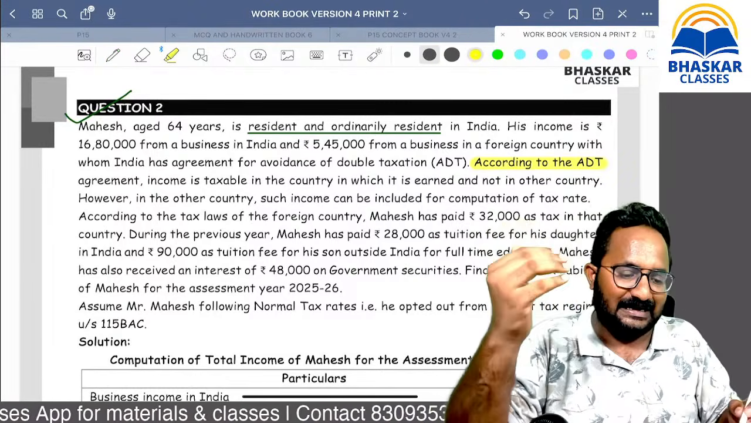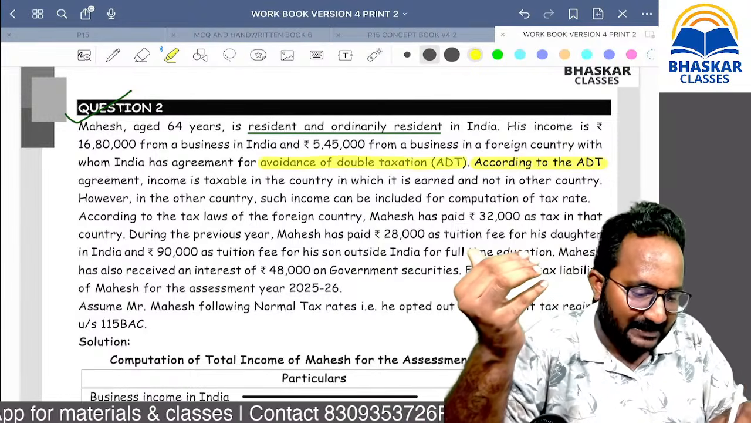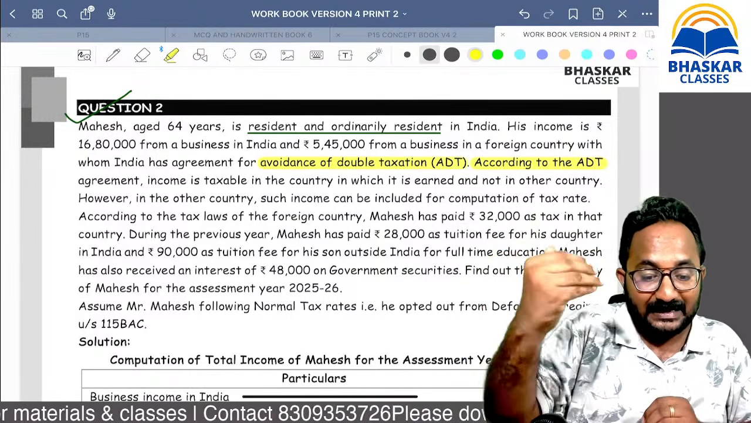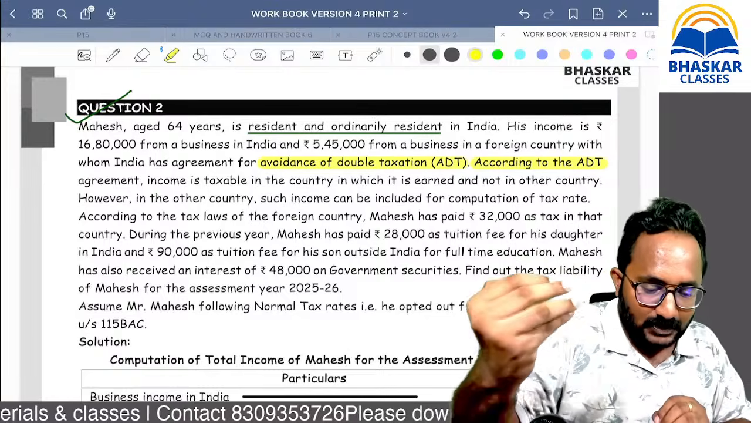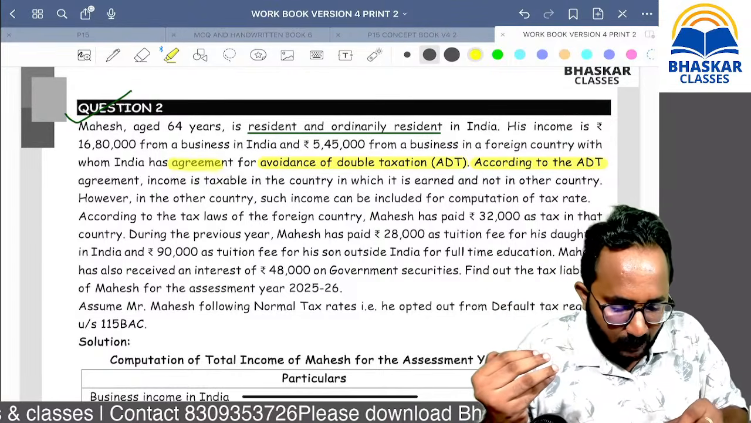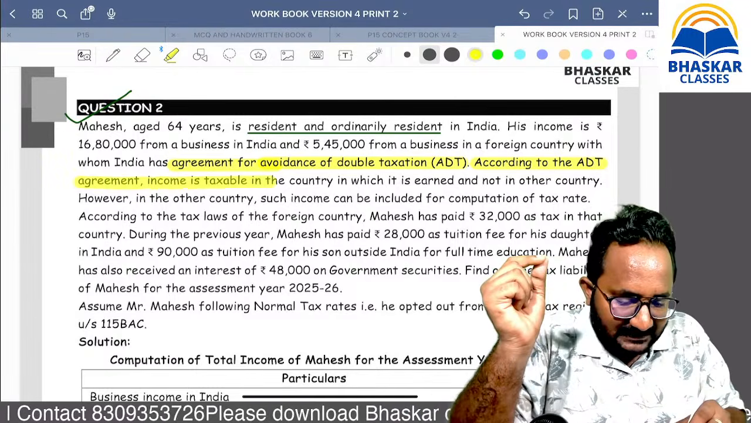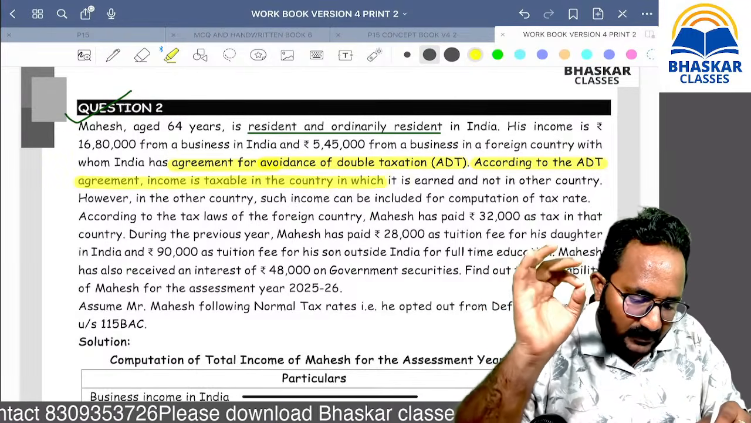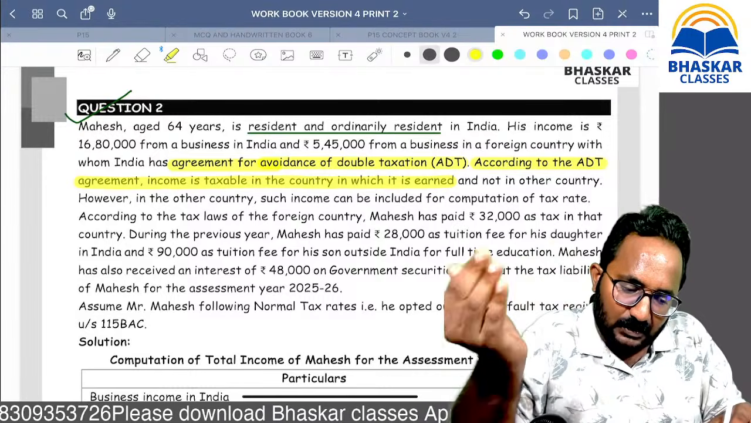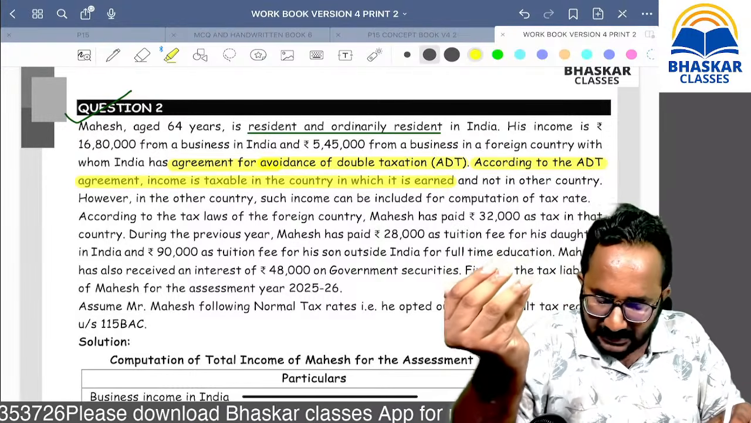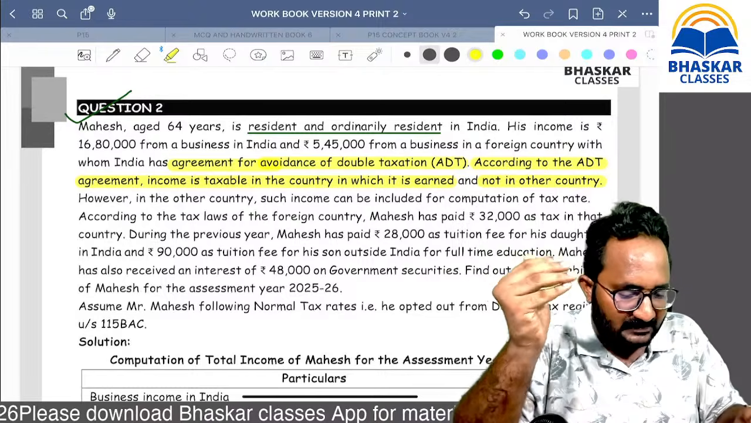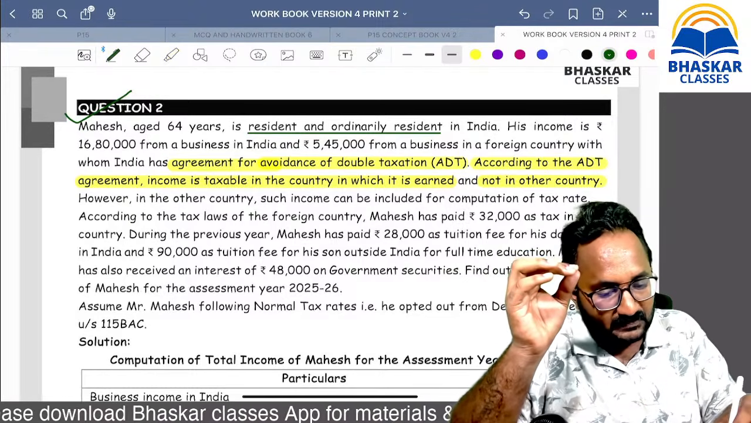According to that, ADT means avoidance of double taxation. In some exams they can give it as ADT also, an agreement for avoidance of double taxation. According to that agreement, income is taxable in the country in which it is earned. That means in the source country where you are earning, that income will be taxable, not in the resident country. But this line is important.